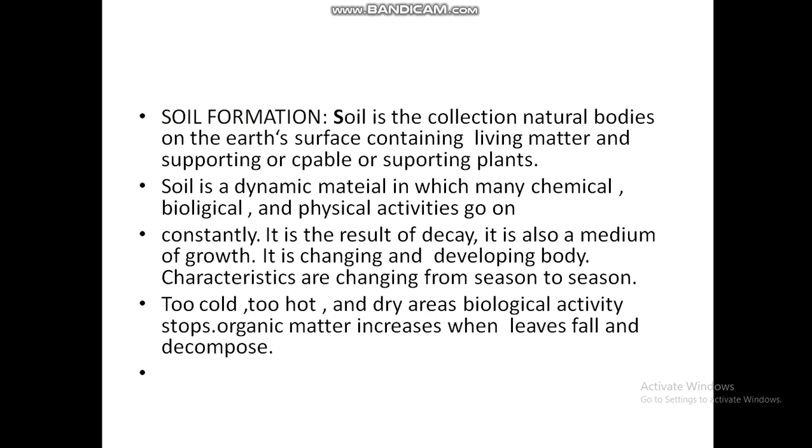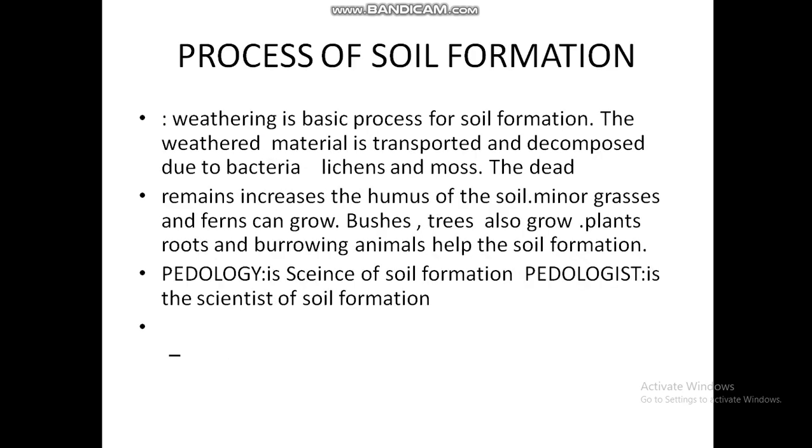In too cold or hot and dry areas, biological activity stops. Organic matter increases when leaves fall and decompose. Process of soil formation: weathering is the basic process for soil formation. The weathered material is transported and decomposed due to bacteria, lichens and moss. The dead remains increase the humus of the soil. Minor grasses and ferns can grow. Bushes and trees also grow. Plant roots and burrowing animals help soil formation.